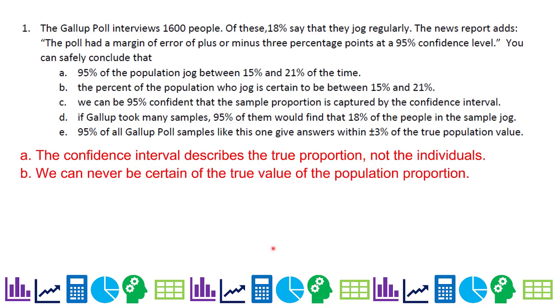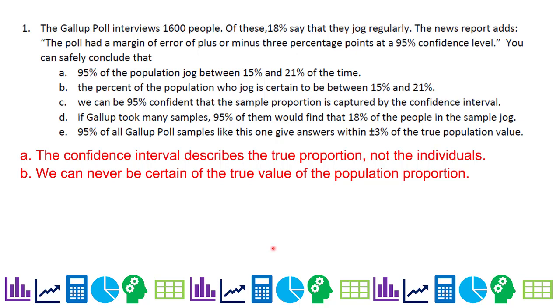B, the percent of the population who jog is certain to be between 15 and 21%. We can never be certain of the true value of the population proportion. The only way we could actually know that is if we took a census, and it's very hard, pretty much impossible in many situations.